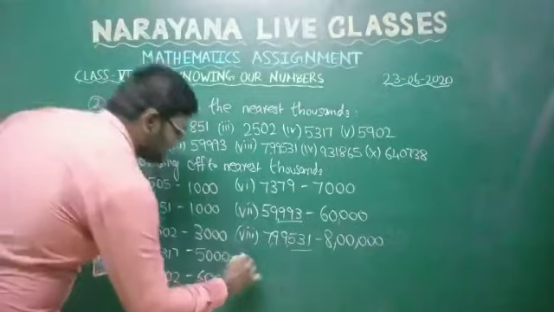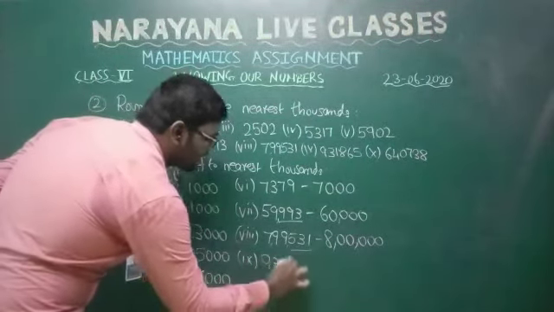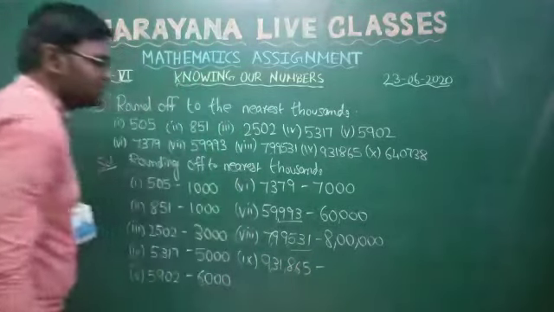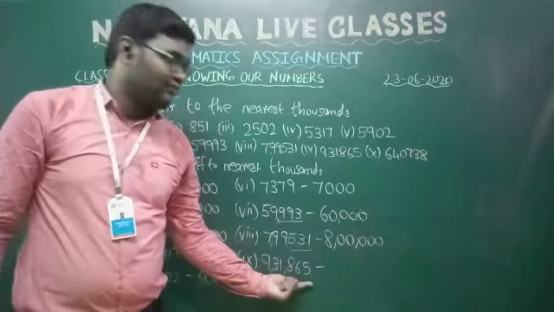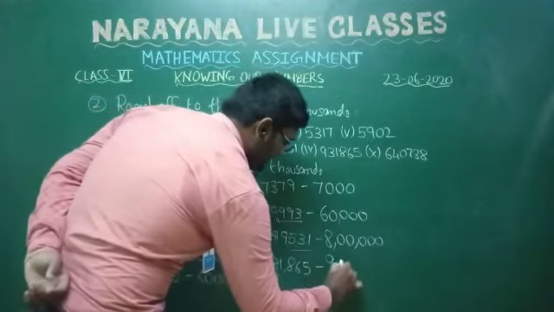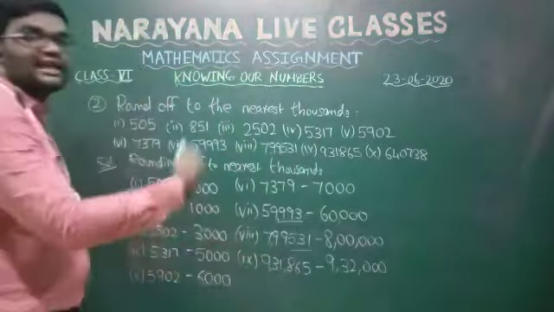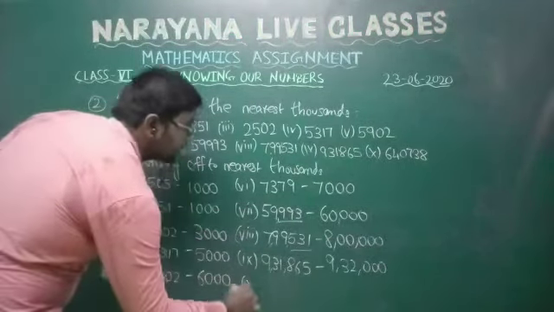Then the ninth one, 9,31,865. Again here 865 is greater than 500. So you should add 1,000, so you will get 9,32,000. Okay, here 31,000 is there. The nearest 1000 is 32,000.